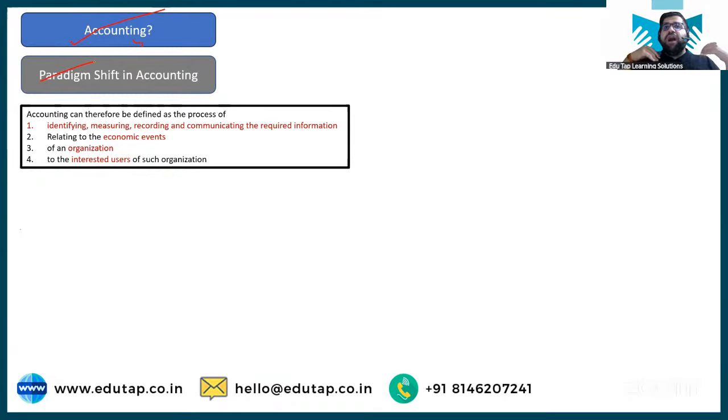Now, if I ask you to explain an economic event in a few lines, how will you do it very quickly? Economic events are those events in the company which can be measured in monetary terms and which will affect the financial health of the company. At the same time, it should be an event, a transaction, right? These are the things which help you identify whether something is an economic event or not. And once you identify multiple types of economic events, you move to measure them, measure in monetary terms.